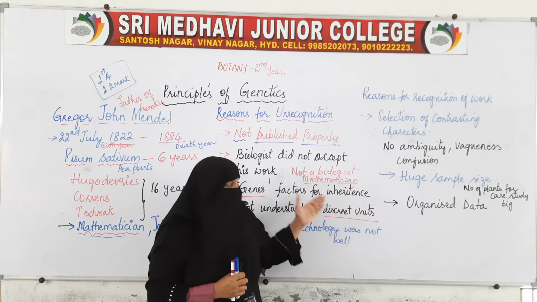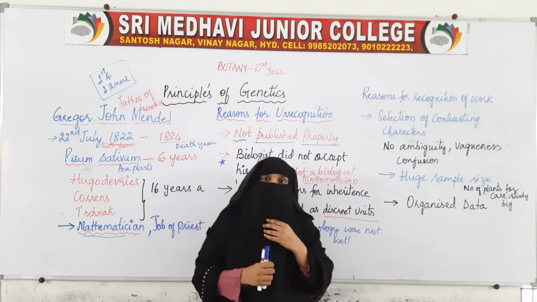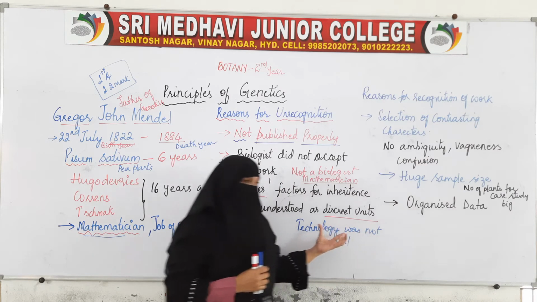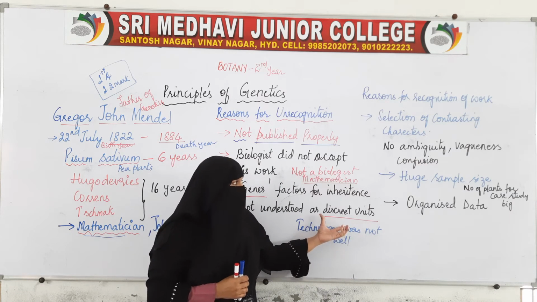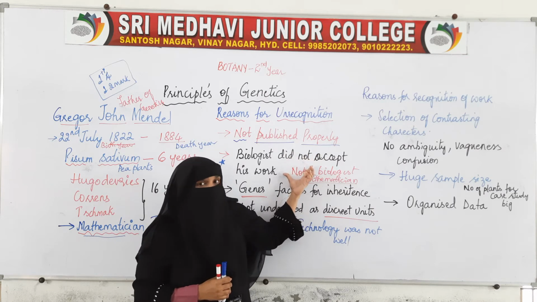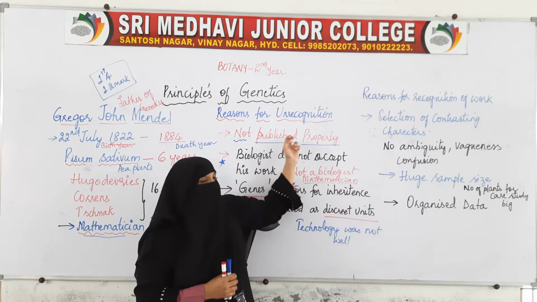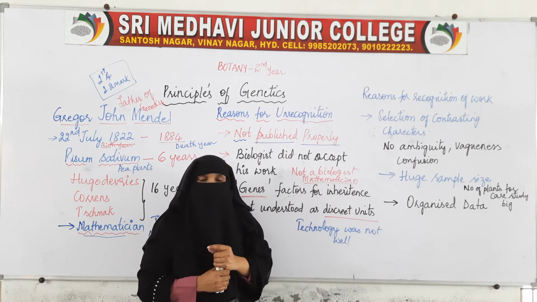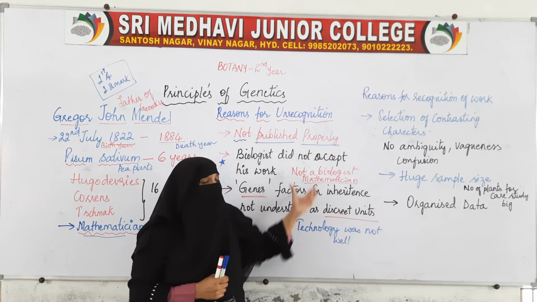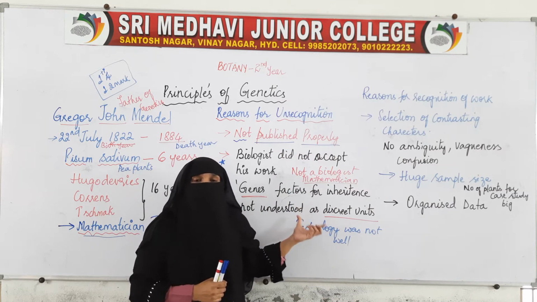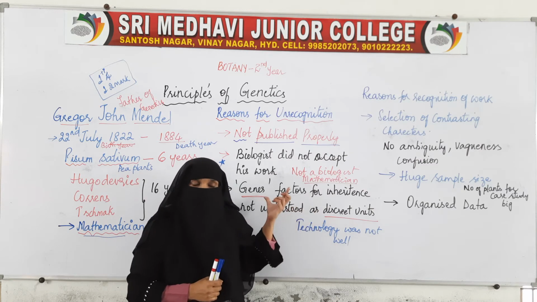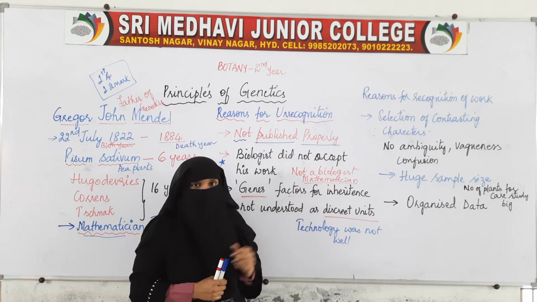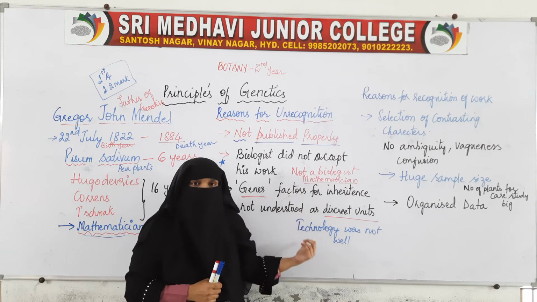He was unable to explain that genes are the factors which are responsible for inheritance. Because he was unable to explain the discrete units, because he was not a biologist but a mathematician, and because his work was not published at the international level, these are the three main reasons his work went unrecognized. Even after doing so much research, his work went unrecognized because of these three main reasons.